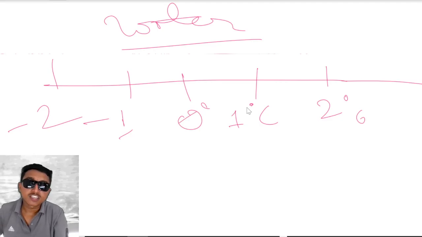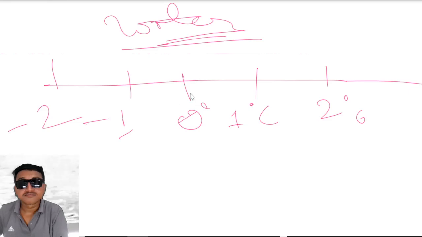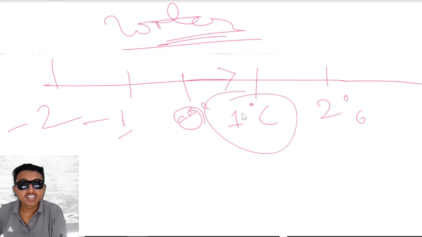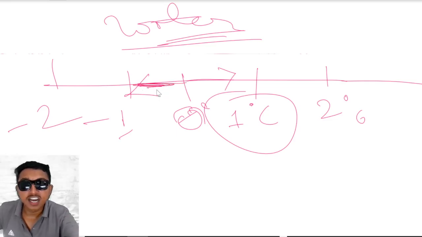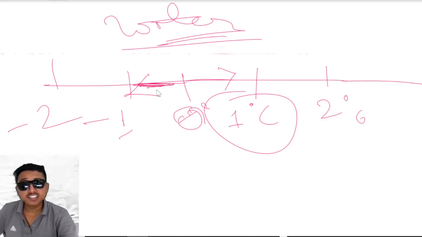I am not explaining other kinds of liquids like petrol. Here 0 degrees Celsius is a neutral point. Going above it, toward 1 degree Celsius, it starts melting, and below 0 degrees Celsius it starts becoming ice. That is the freezing point for water.